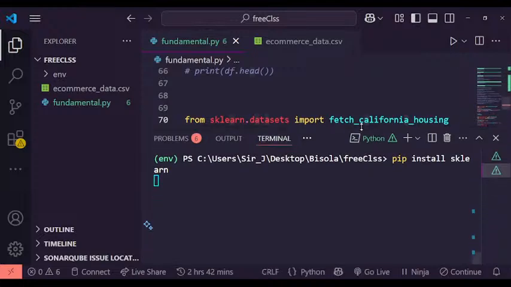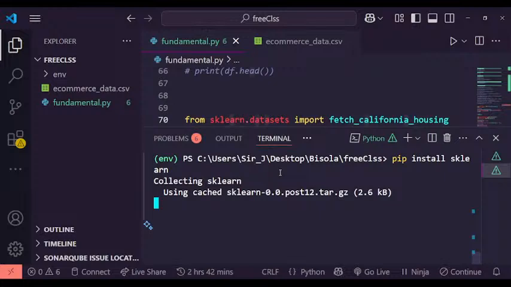This may show you that it's installing, but it's not installing.